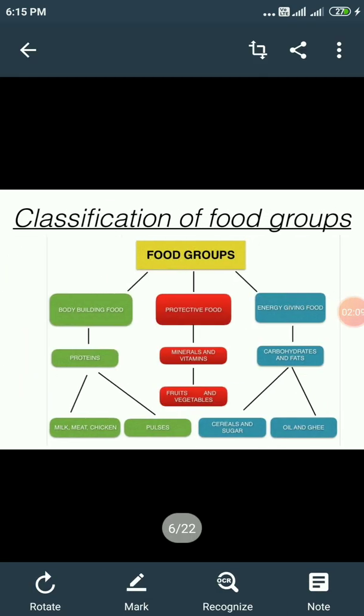Here the classification of food groups is given. The first is bodybuilding food, protective food, and energy giving food. Carbohydrates and fats are the energy giving foods. Protective foods, which protect us from diseases, are minerals and vitamins. Bodybuilding food is protein, which we get from plant or animal sources like pulses, or else from meat.